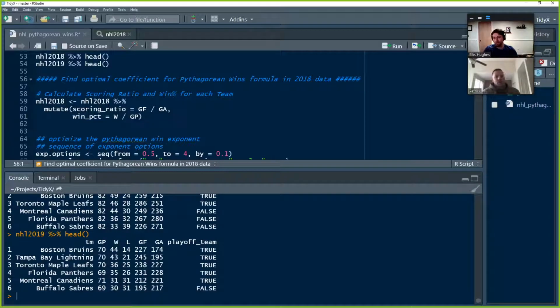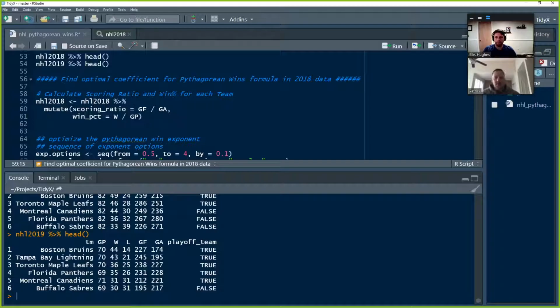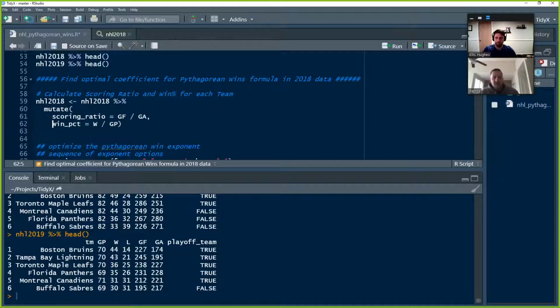Yeah. The first thing I wanted to know is which teams underperformed and overperformed their expectation. So we're going to use the Pythagorean wins formula. We did this on baseball when we introduced for loops in TidyX 23, so you can reference a more specific conversation about that. But basically, I'm going to build this on the 2018 data set.